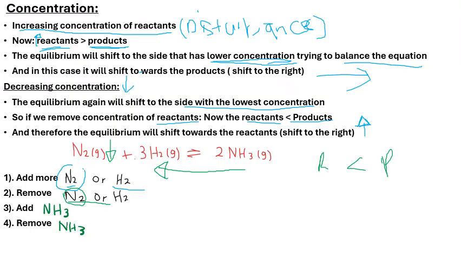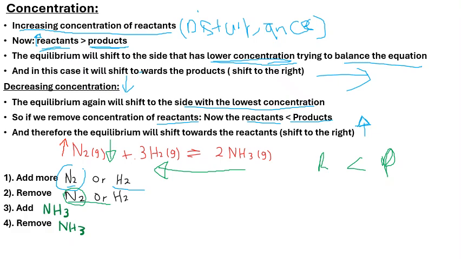Okay, and that is not at equilibrium. So meaning that our system will try and shift the equilibrium to the left to try and increase the concentration that we decreased on this side, so that our system will be back at equilibrium again.